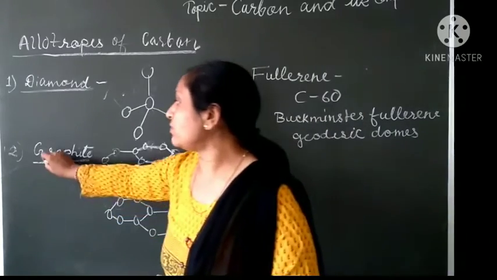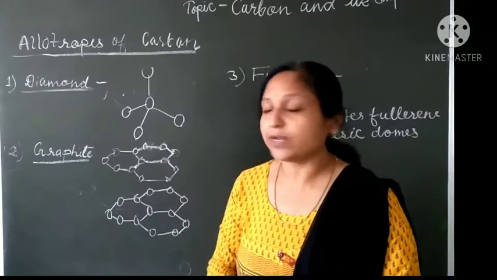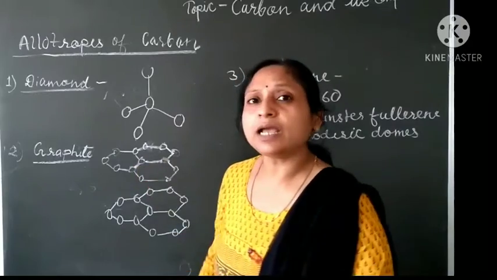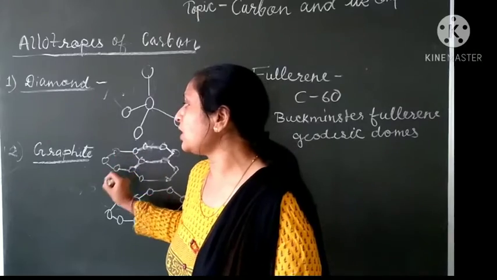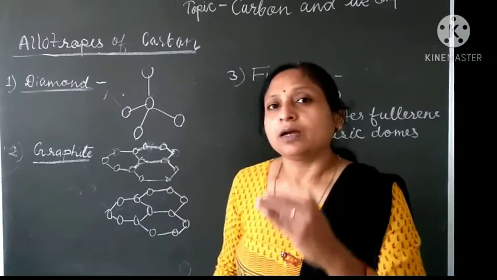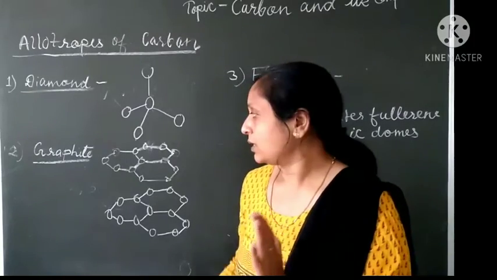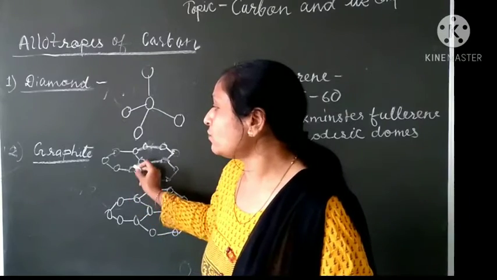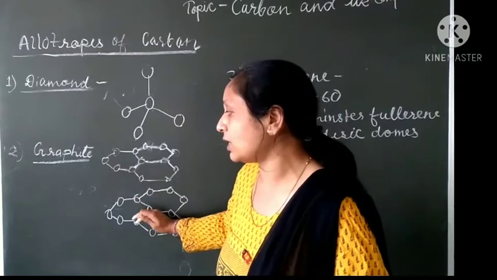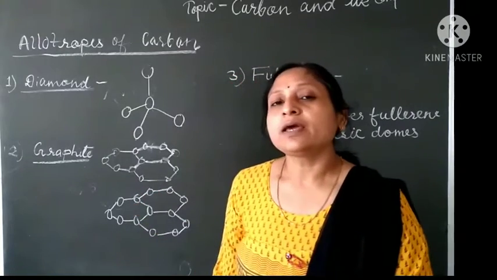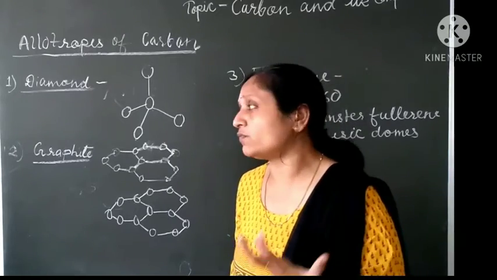Now we will read about graphite. Graphite has different carbon layers. It is a crystal having different layers of carbon. Here each carbon atom is bonded to 3 other carbon atoms in a single plane, giving a hexagonal array. So one hexagonal array of carbon is arranged in layers with another hexagonal array. And graphite is very soft and slippery to touch. It is its property.